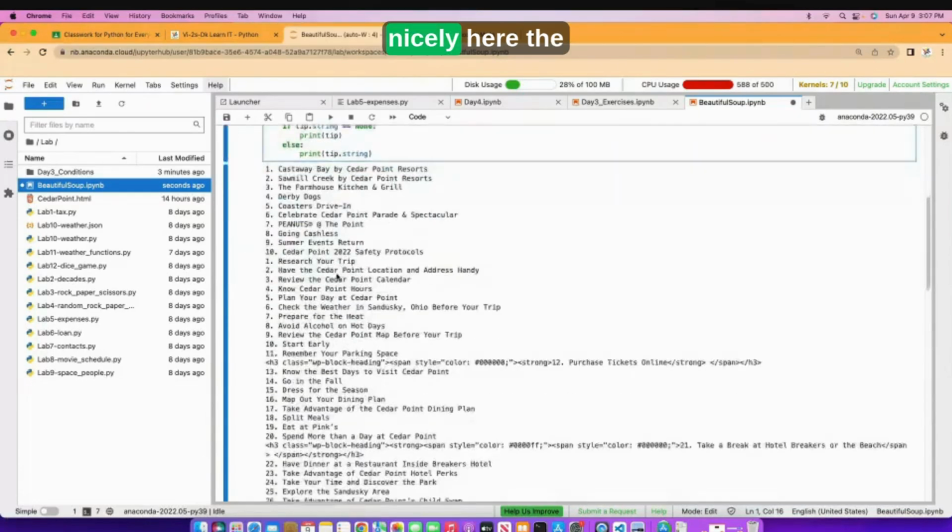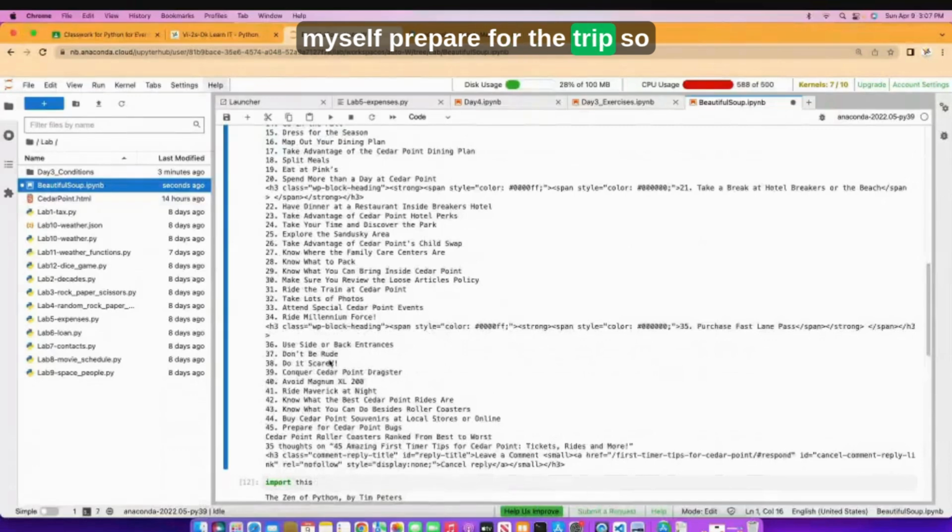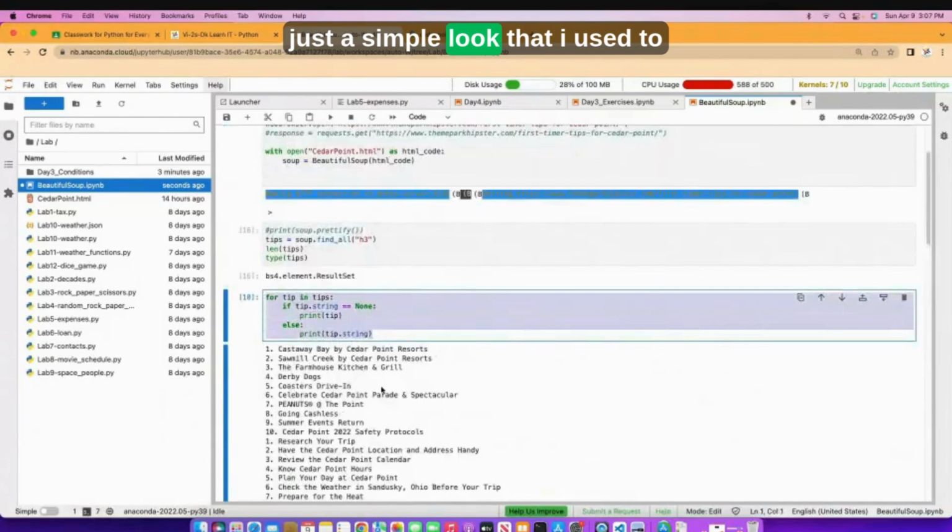And now I have nicely here the 45 things that I need to do, or I need to help myself prepare for the trip. So whatever website you're looking at, you can go into any website and extract the information you need. This is just a simple loop that I used to loop through the entire website information and get all that information.